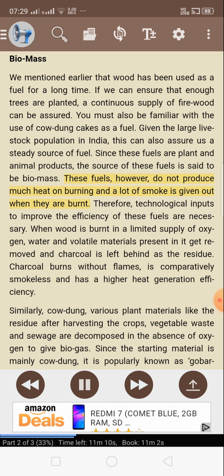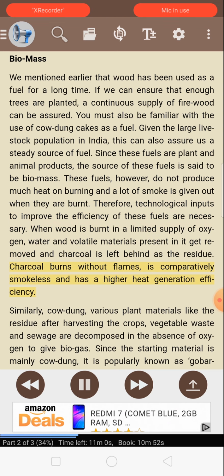These fuels, however, do not produce much heat on burning and a lot of smoke is given out when they are burnt. Therefore, technological inputs to improve the efficiency of these fuels are necessary. When wood is burnt in a limited supply of oxygen, water and volatile materials present in it get removed and charcoal is left behind as the residue. Charcoal burns without flames, is comparatively smokeless and has a higher heat generation efficiency.